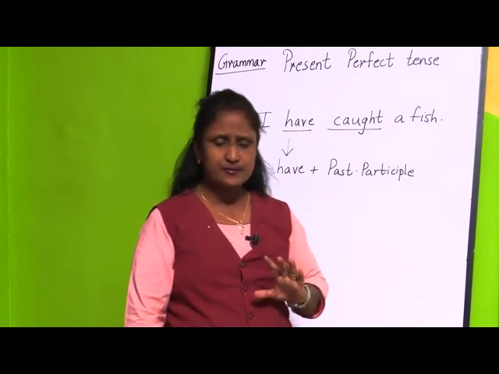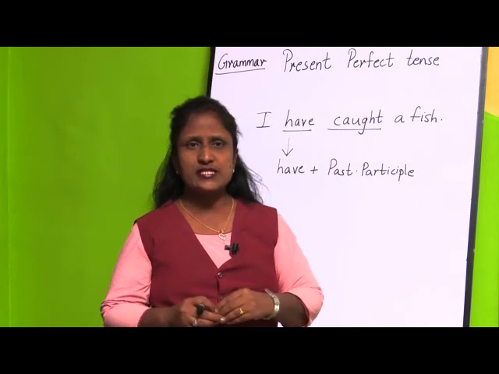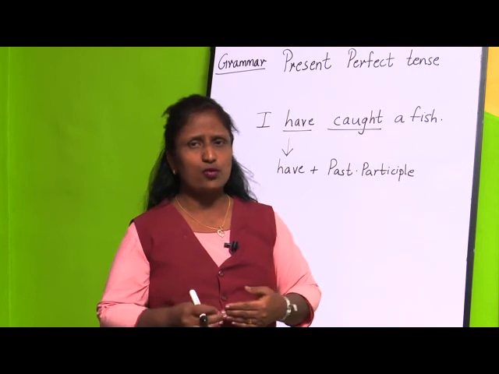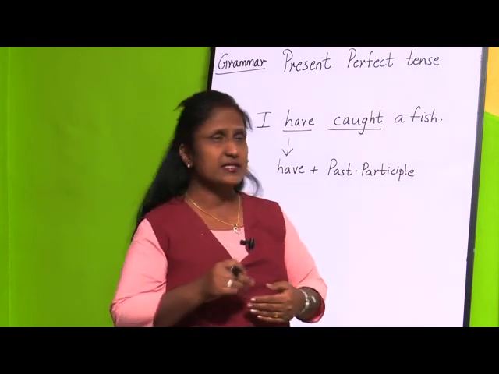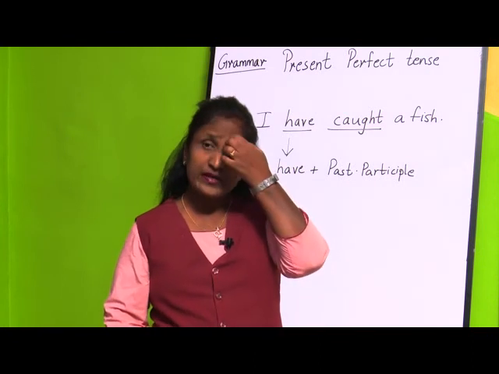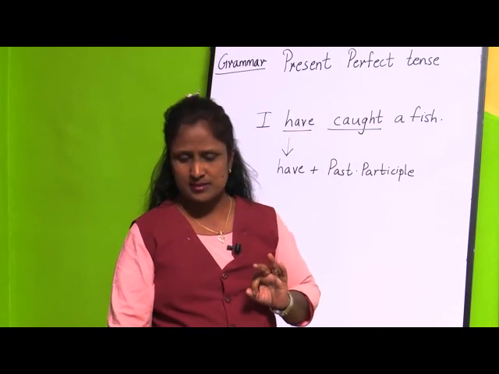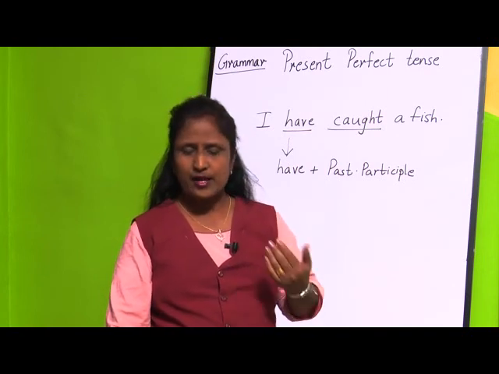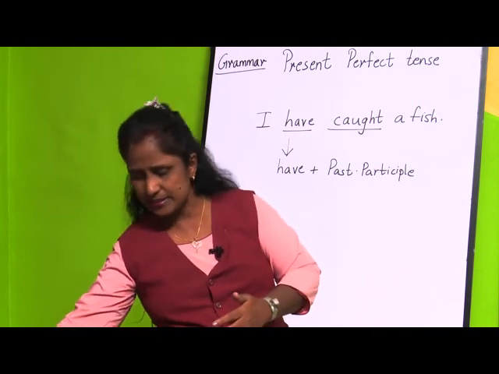And what is present perfect tense? Present perfect tense is for actions which have just been completed or which have already been completed. Those tenses we call present perfect tense. Now, we are going to see how we form it. There are three major forms: present tense, past tense and past participle, and we will be seeing how we form the past and past participle forms.